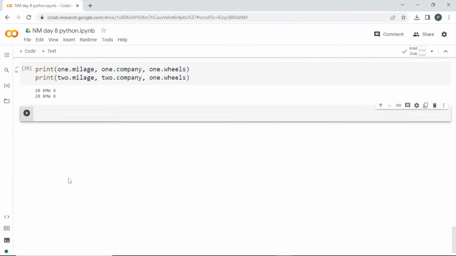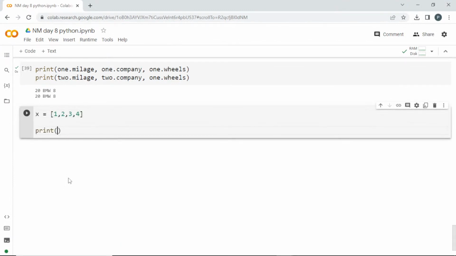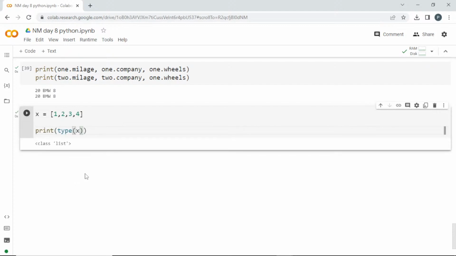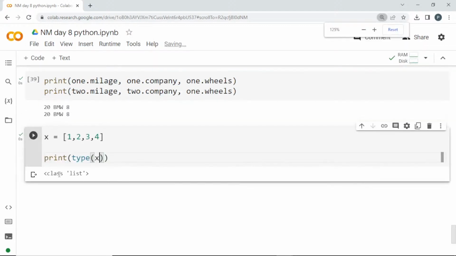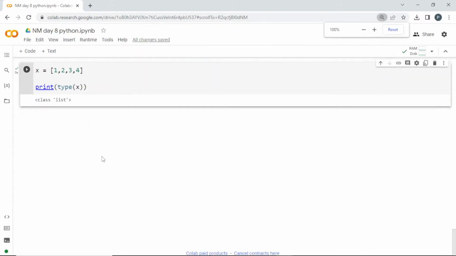For example, in X I am storing a list. Now I want to find what is the type of X. I'll print type of X. Can you see what we got here? It is list, but what is it telling before that? Can you guys see that? What is this name? This is nothing but class, right? So we are using this class and object things from the start, but we don't know what it is.